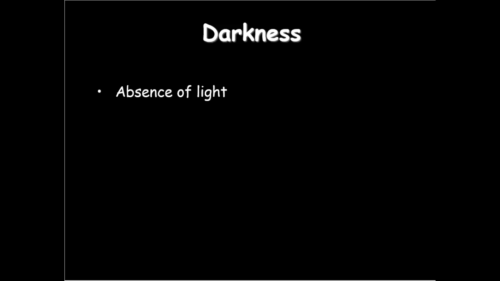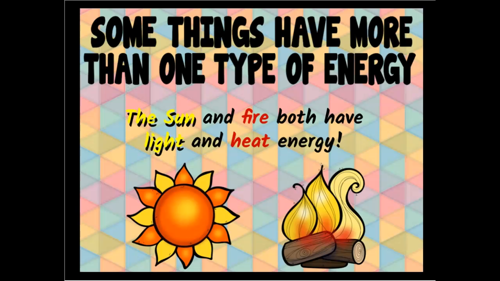Now, as we go over these different examples of light and sound and heat energy, you are going to come across several examples where some things have more than one type of energy.